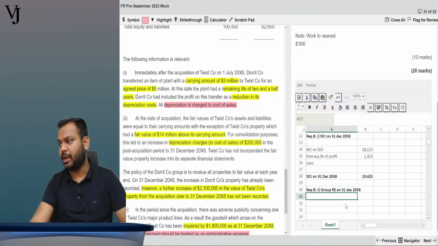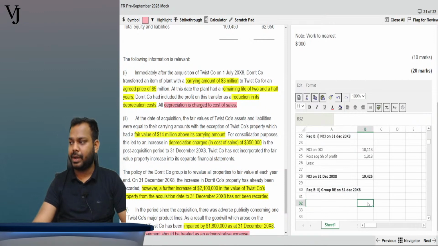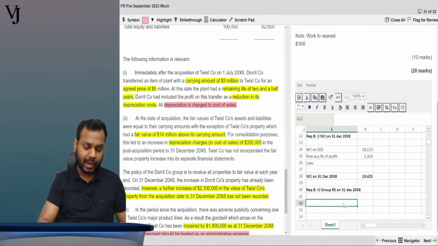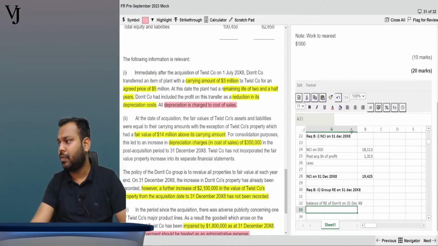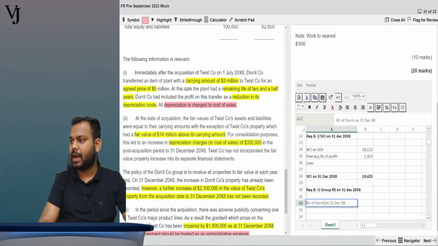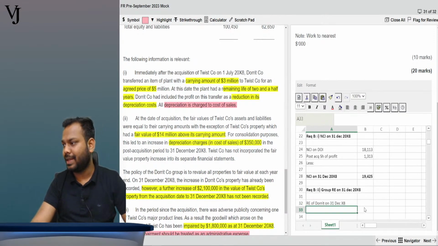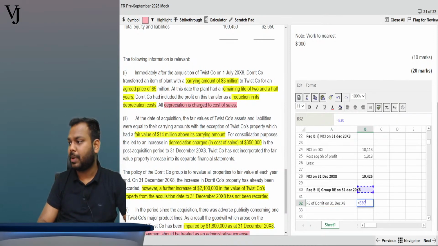Now, for calculating group retained earnings, first of all, I'll take the balance of retained earnings of Dorit on 31 December 20x8. What is the balance?